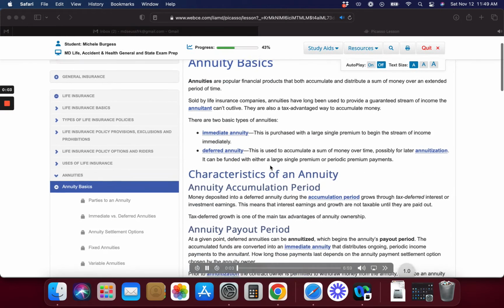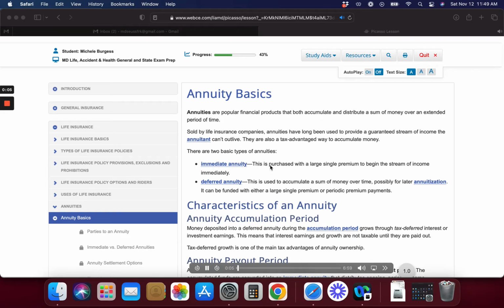Annuities are popular financial products that both accumulate and distribute a sum of money over an extended period of time. Sold by life insurance companies, annuities have long been used to provide a guaranteed stream of income the annuitant can't outlive. They are also a tax-advantaged way to accumulate money. There are two basic types of annuities.